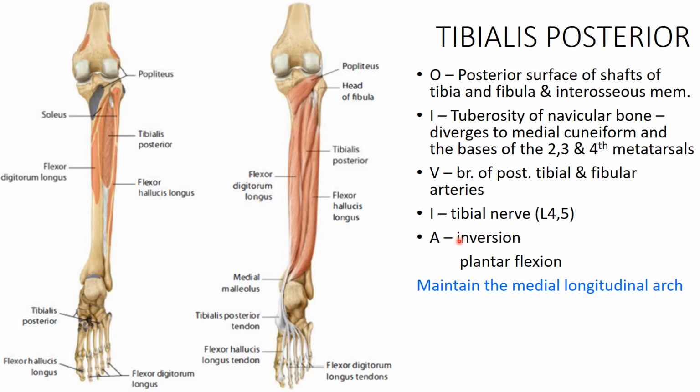Innervation is by the tibial nerve, and as we have discussed, from the plantar aspect it depresses and lowers down the lateral margin. So it causes inversion. As it passes behind the ankle joint, it causes plantar flexion at the ankle joint, and since it is crossing the medial portion, it maintains the medial longitudinal arch of the foot.